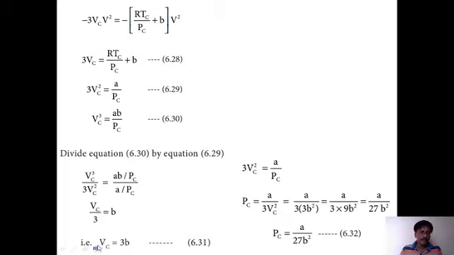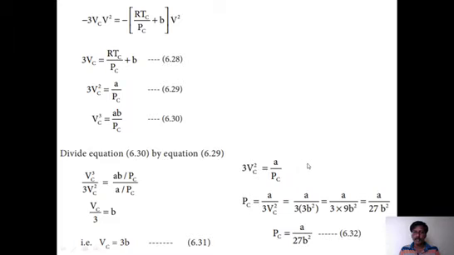That is, Vc is equal to 3b. This is one important conclusion. That is how we can do this: division of this equation by this equation. If you divide these two, most of the terms get cancelled, and we get the Vc value in terms of b, that is 3b.